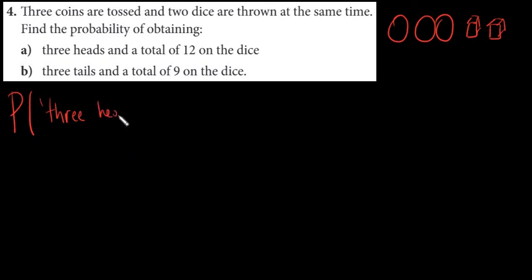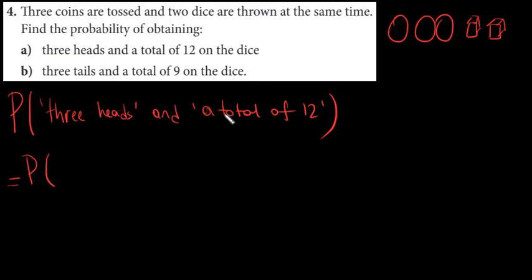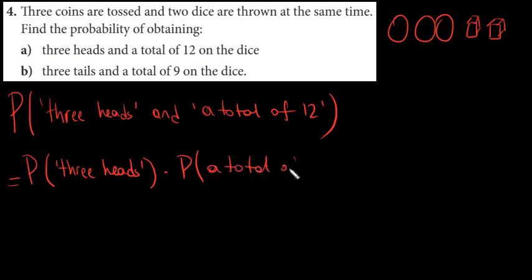Yes, independent. So 3 heads, and we have an and here, right? And a total of 12. These are independent, so we can just multiply this probability by this probability. We want to get 3 heads, and the probability of a total of 12.